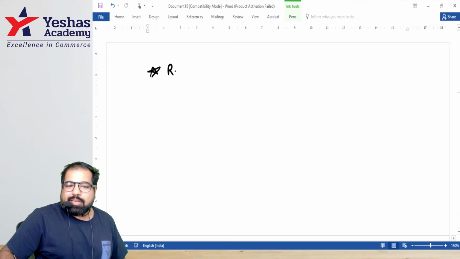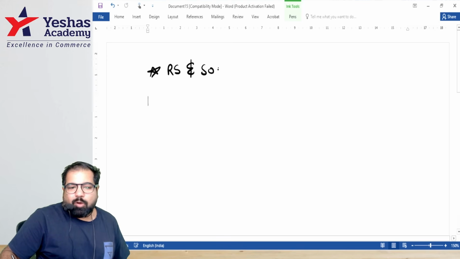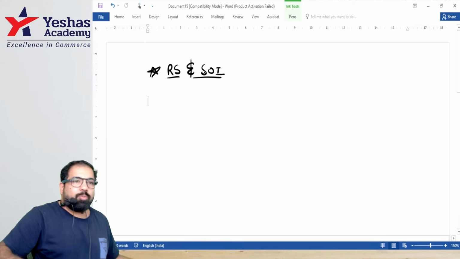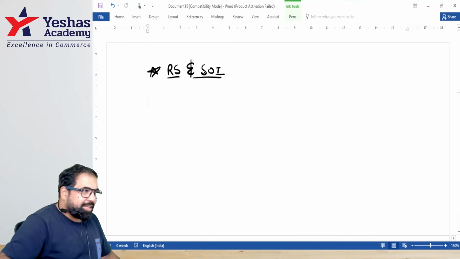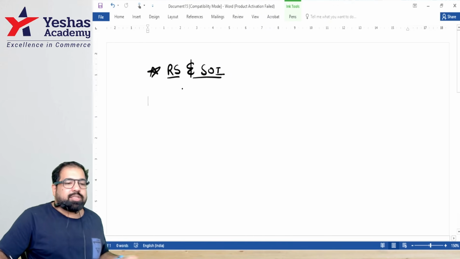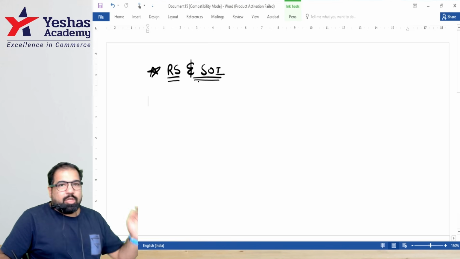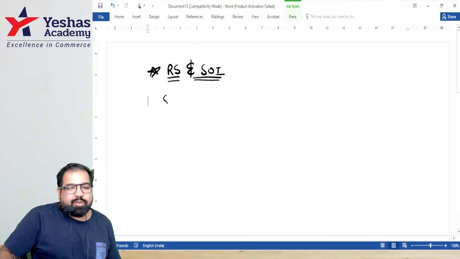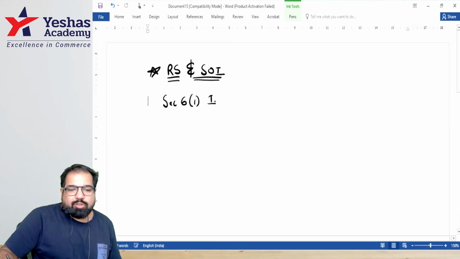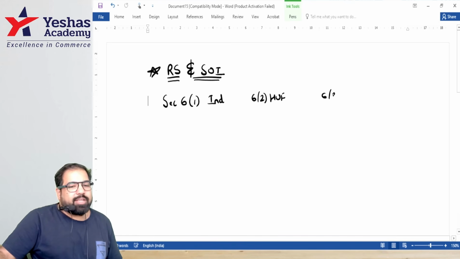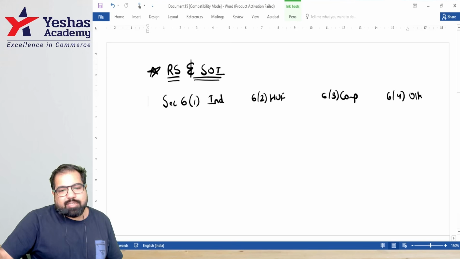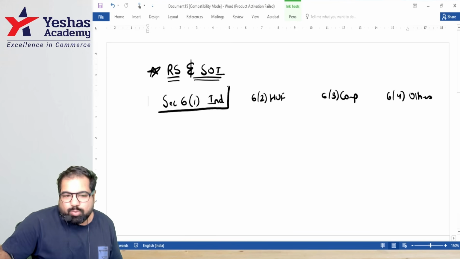Thank you so much. Residential status and scope of income. Let's see how much scope or how much time it takes for us to revise this section. Guys, in the exam, first you will have to find out residential status and then you'll have to find scope of income. So we'll also revise like that only, guys. So the first section is section 6. In 6.1, it's a residential status of. 6.2, it is residential status of. 6.3 is residential status of. And 6.4 is all other. While we will discuss all of them, guys, I know in the exam 6.1 is the main one.